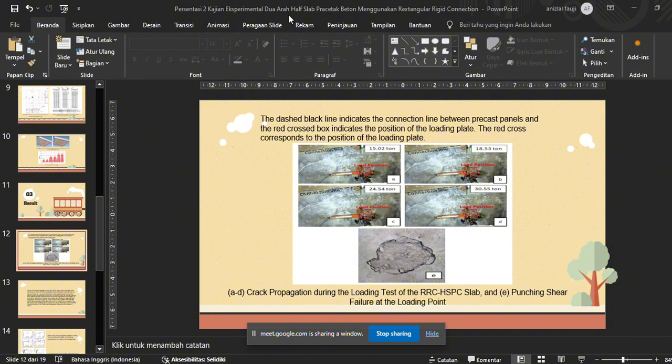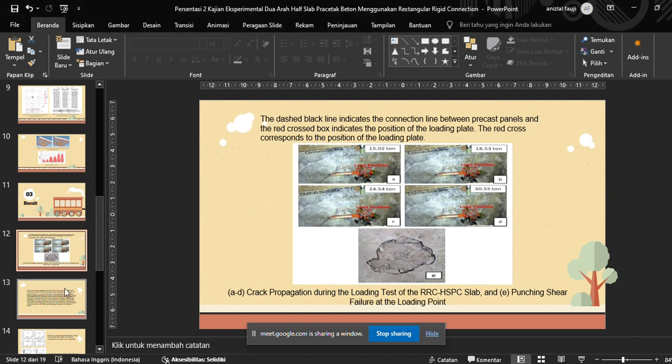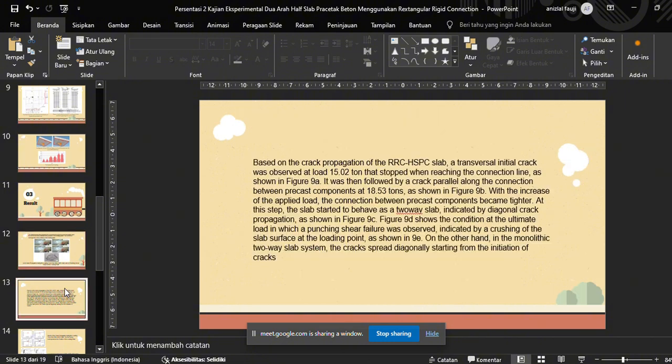The red cross corresponds to the position of the loading plate. Pictures A until D show crack propagation during the loading test of the RRC HSPC slab, and E shows punching shear failure at the loading point.